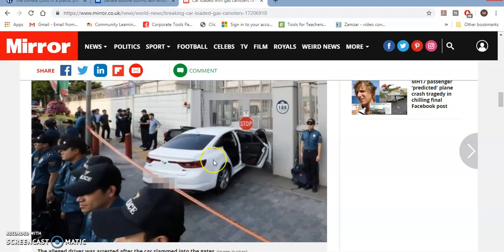So there we go. That's what we mean when we say inferring information from pictures. We're looking at how the pictures support the article or the leaflet or whatever that you're reading. And we're thinking about what the pictures add to that, what they say, basically. So you can have a go at some of the activities now.